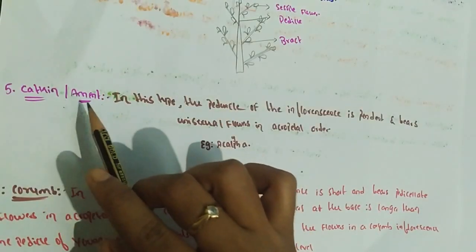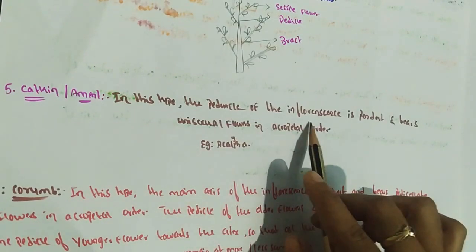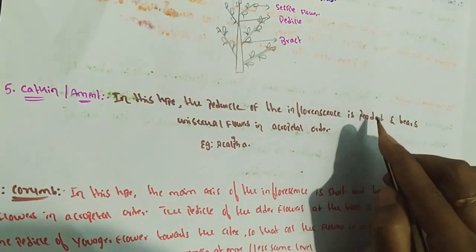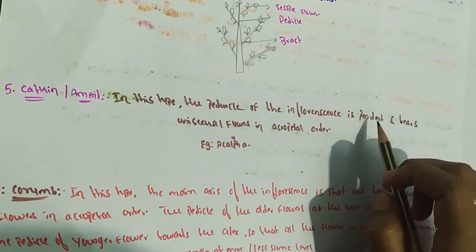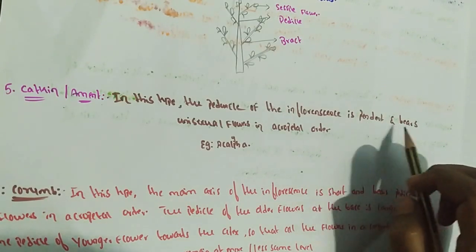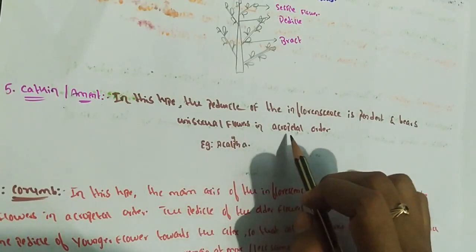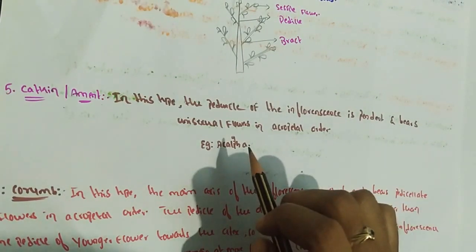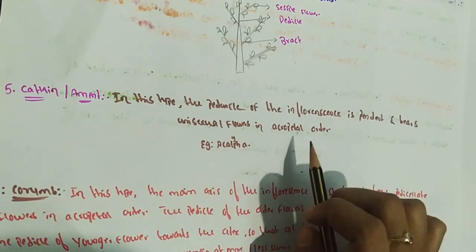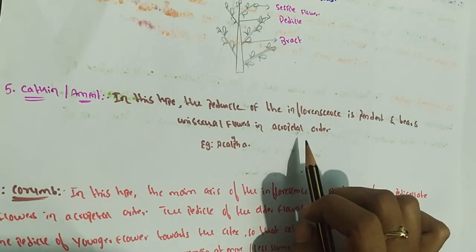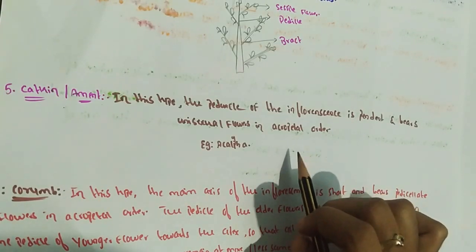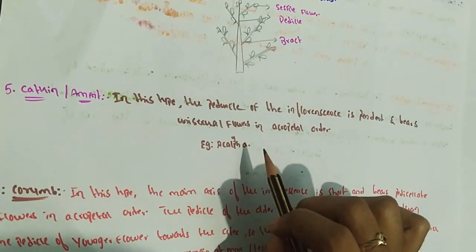Fifth, catkin or ament. In this type the peduncle of the inflorescence is pendent, meaning flowers hang on its stalk. It bears unisexual flowers in acropetal order. Acropetal order means younger flowers are towards the tip and older flowers are at the base. Example, Acalypha.